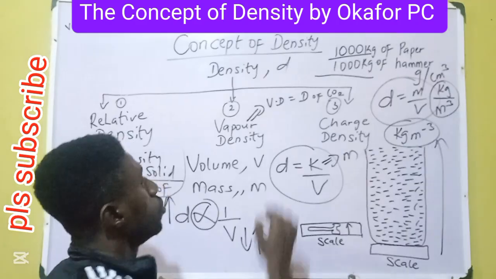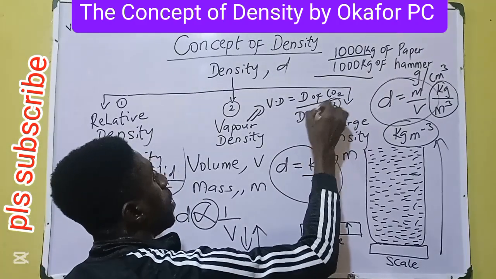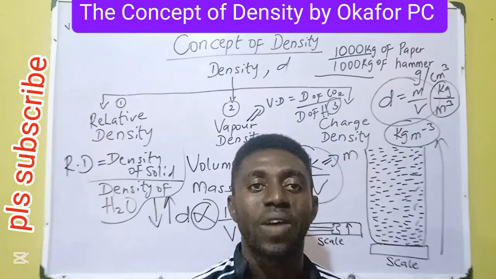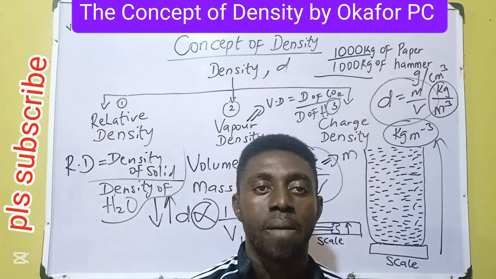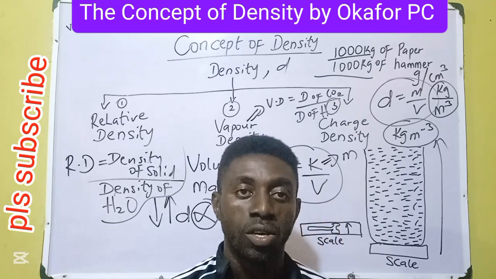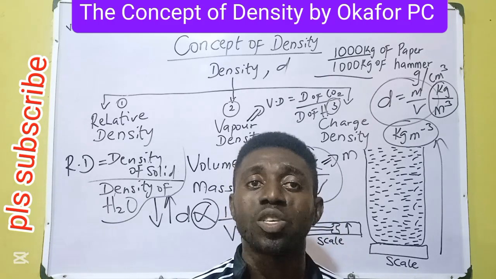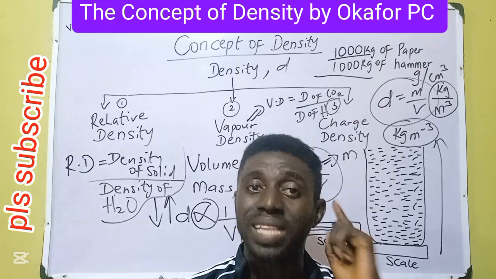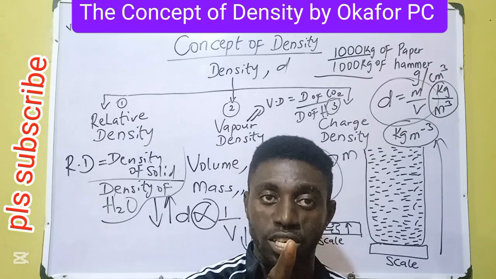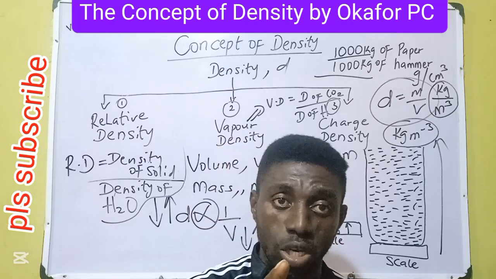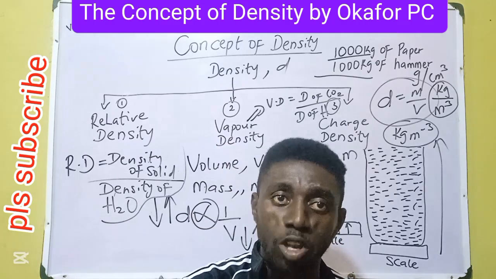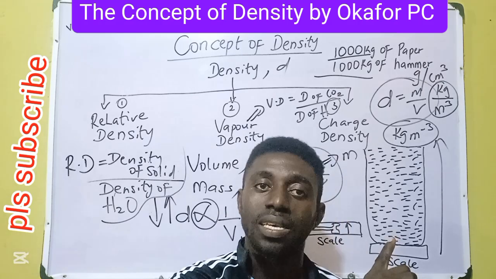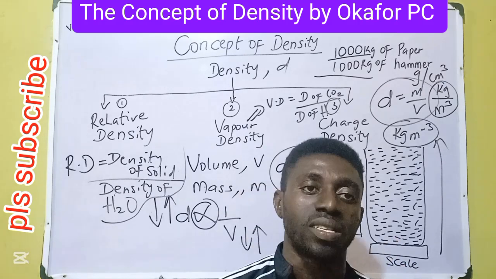Density of CO2 divided by density of hydrogen. Okay, vapor density. Recall, vapor density is the density of gas or vapor over density of hydrogen. Relative density is density of solid or liquid over equal volume of density of water. Then the last density that we'll be discussing today is charge density.